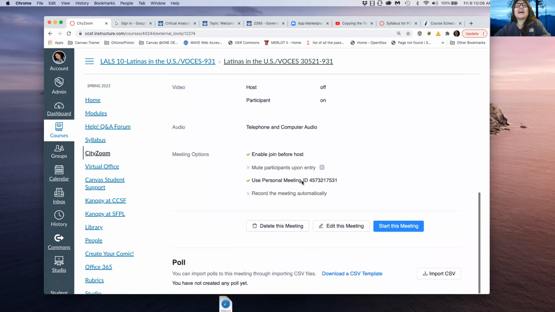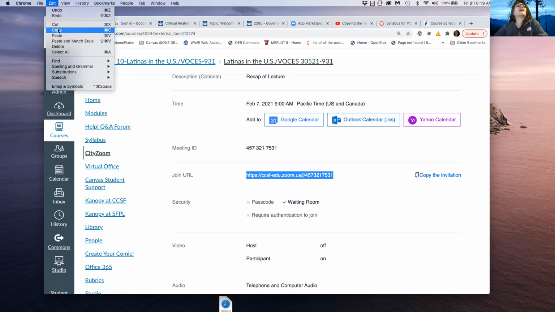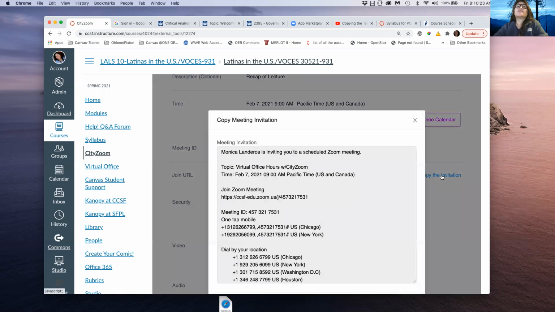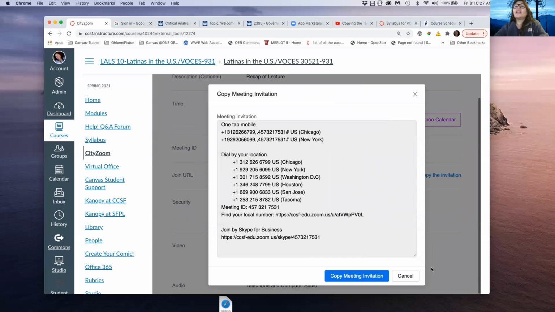The other thing is that I can create a poll if I want here, and I haven't done that yet. And now what I'm going to do is I can either copy just the URL here, which I'm going to do right now because I've already highlighted that. The other thing you can do is you can copy the invitation. And if you copy the invitation, like I did with you, Robert, last night, I think, then you can copy this invitation.